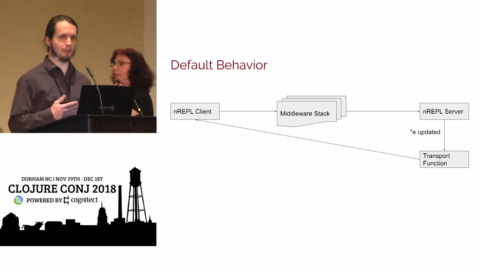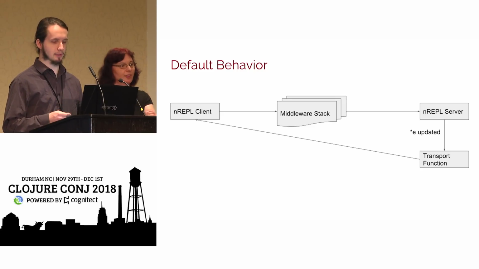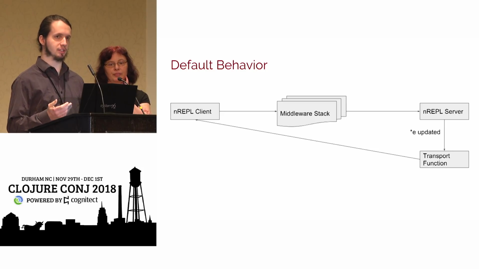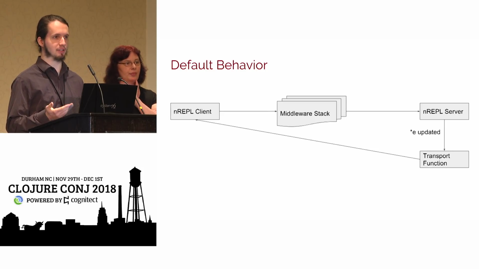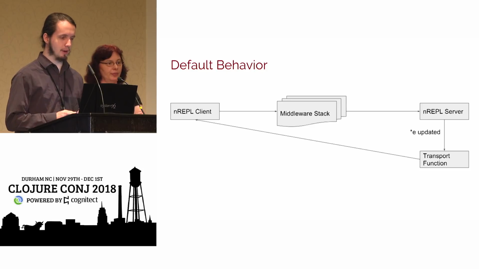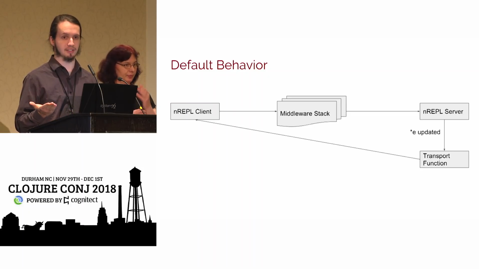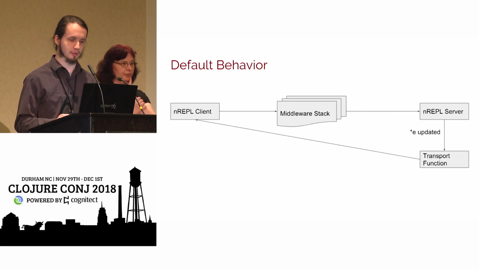So in the default nREPL setup and in default Clojure, you're going to have star E, which is the most recently thrown exception. In nREPL, you're always programming at an nREPL client. You'll be typing code in, you send it, and if it's on the same computer it's still sent off to a server.